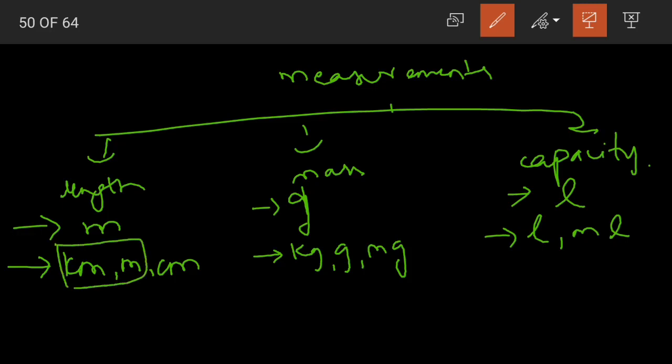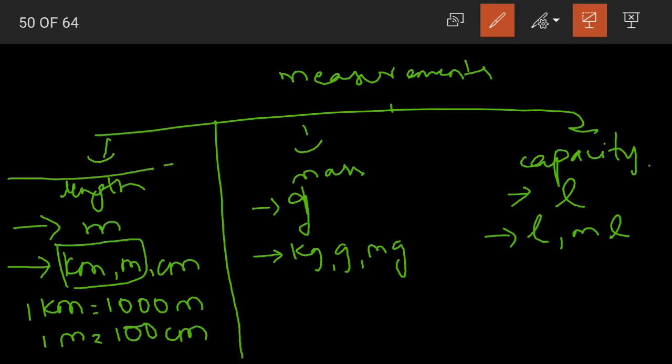And what is the relationship between these units of measurement? See, when we are talking about kilometers and meters, 1 kilometer is equal to how many meters, children? 1 kilometer is equal to 1000 meters, and 1 meter is equal to how many centimeters? Yes, 1 meter is equal to 100 centimeters.